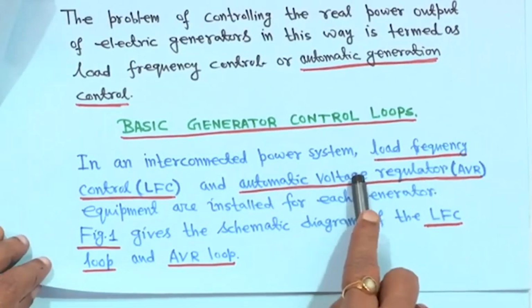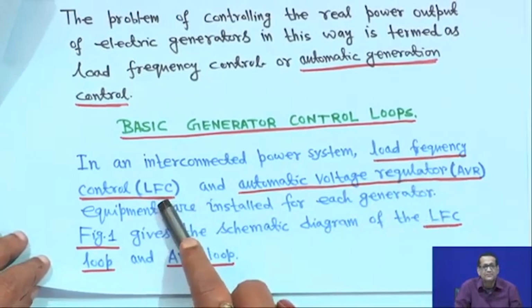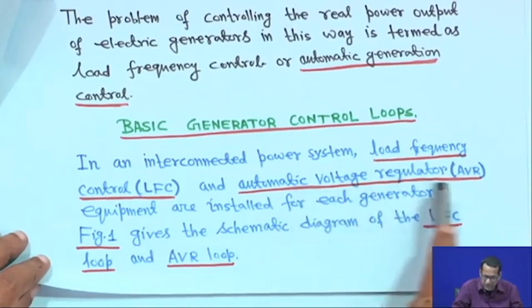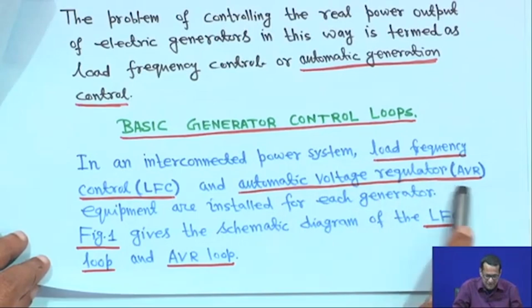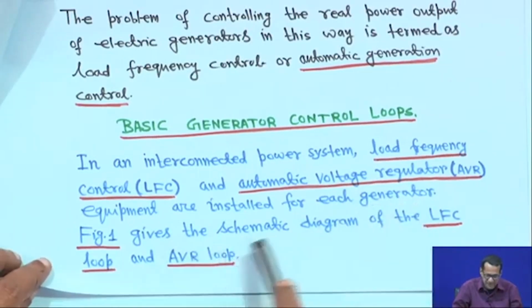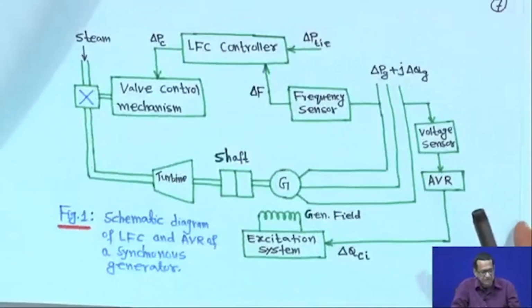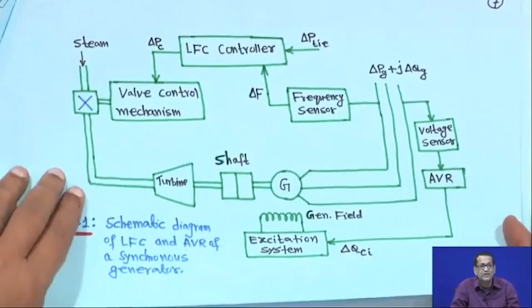Now, the second thing is the basic generator control loop. In an interconnected power system, load frequency control, in short LFC, and automatic voltage regulator, AVR, equipment are installed for each generator. Figure 1 gives a schematic diagram of the LFC loop and AVR loop. So, this is your figure 1.